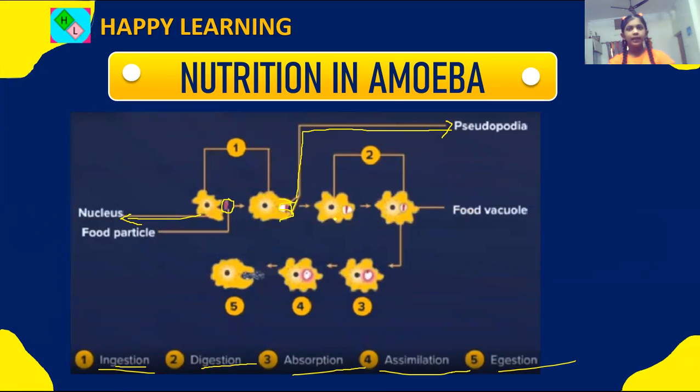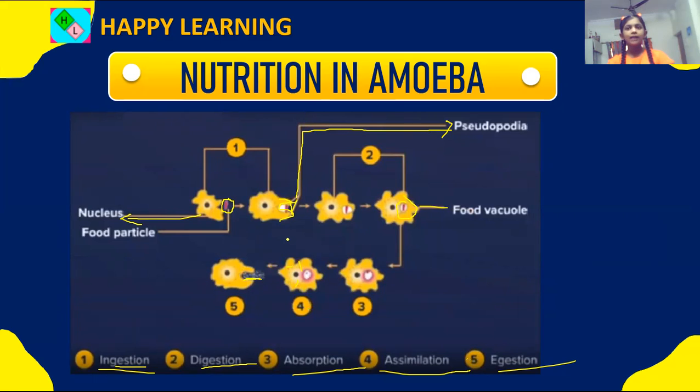Then it digests its food. This is a food vacuole. Third, it absorbs all the nutrition and then sends it to all its body parts. And the last is egestion, that means throwing out the waste.